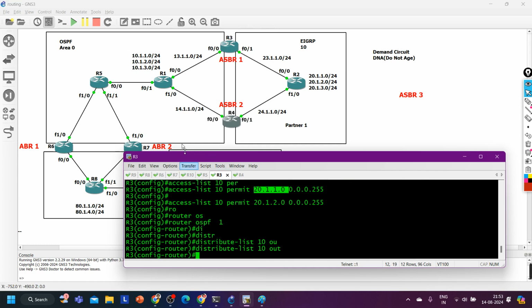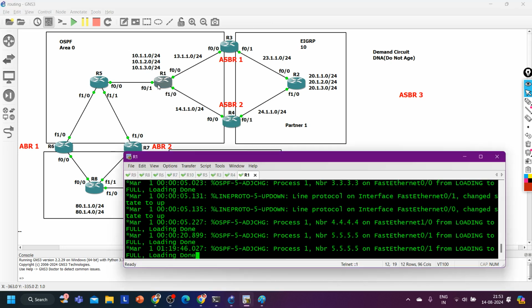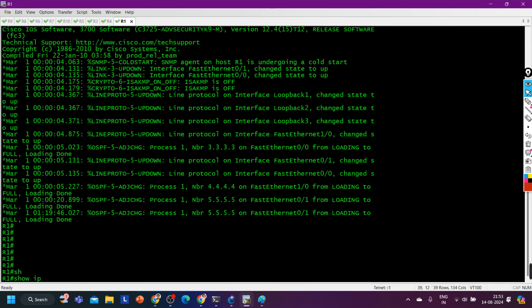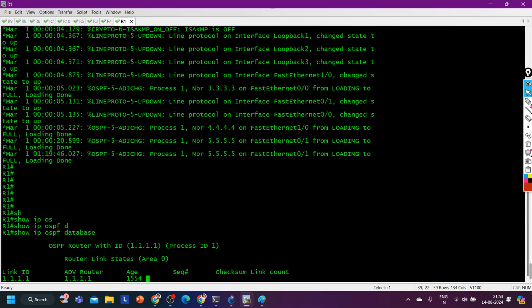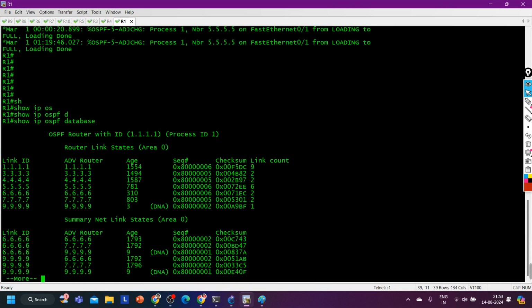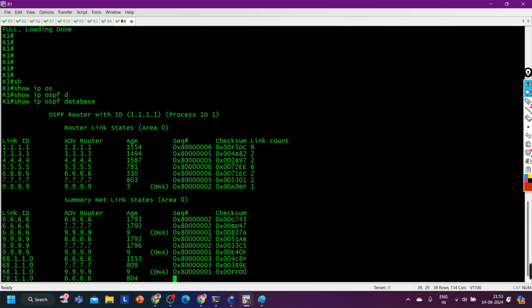Done. Now let me take you to R1, and on router number 1 you can check the LSA 5. So IP ospf database, there will be no change in LSAs.